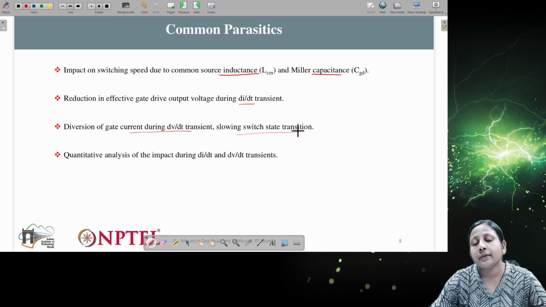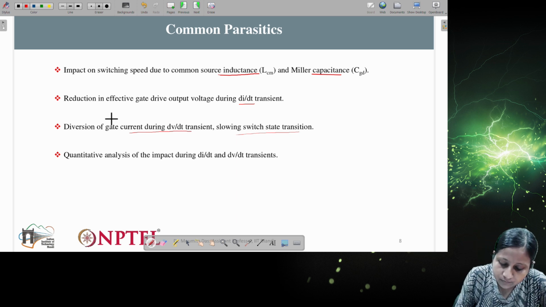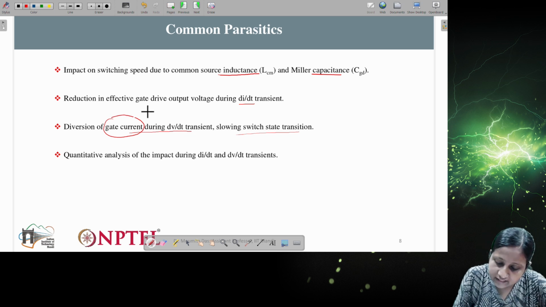If the current which is supposed to come from the driver circuit to the gate terminal is not enough, it will increase the turn on time. Ultimately your rise time and the delay time associated with the rise time will increase, and eventually it will affect the switching speed. So that is why we have to make sure that there is no such effect on the gate current and the gate voltage.